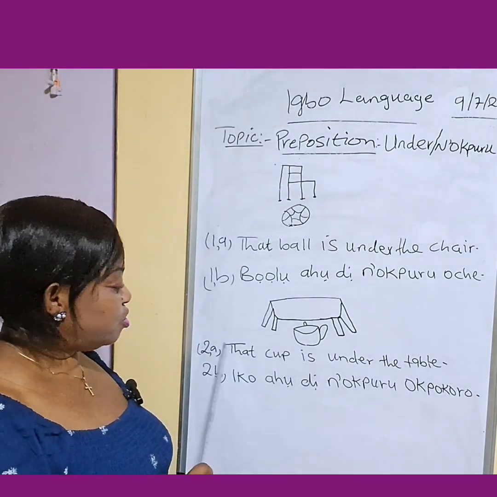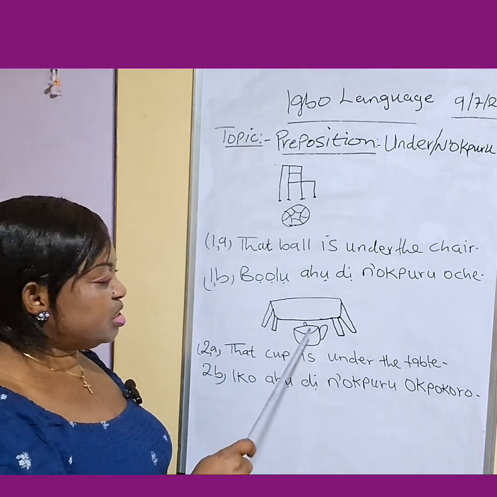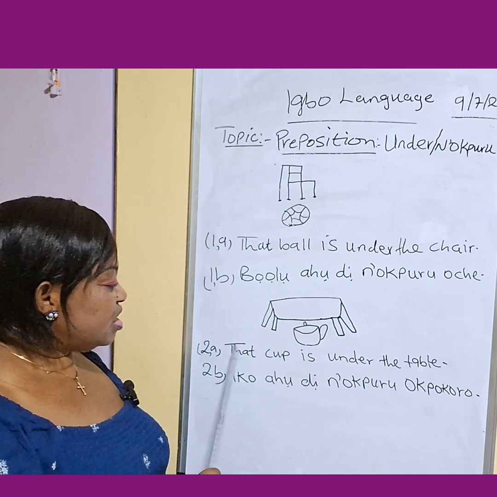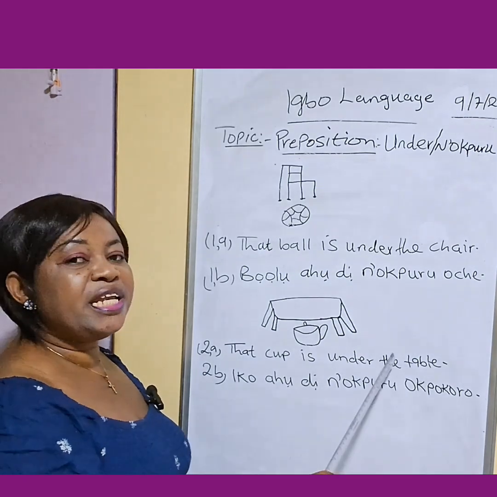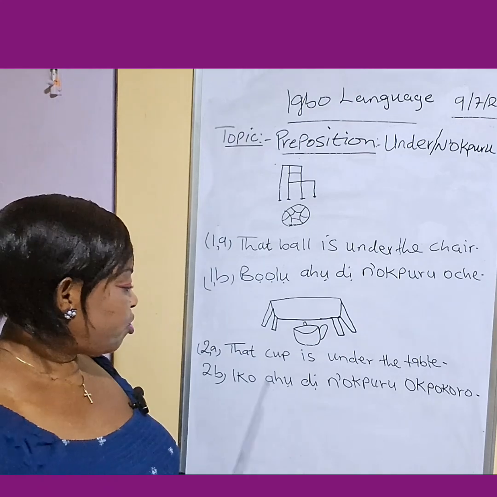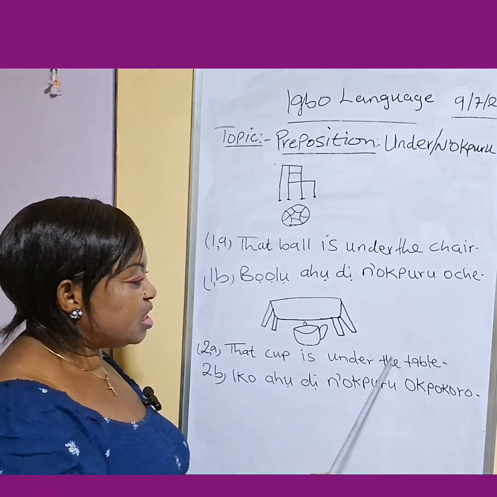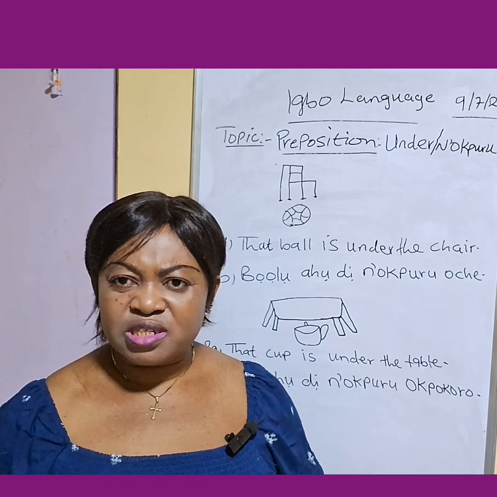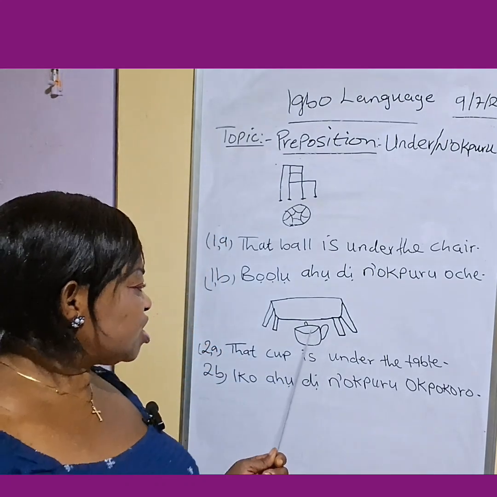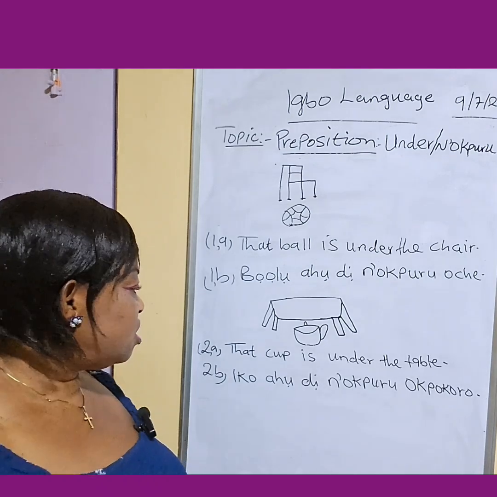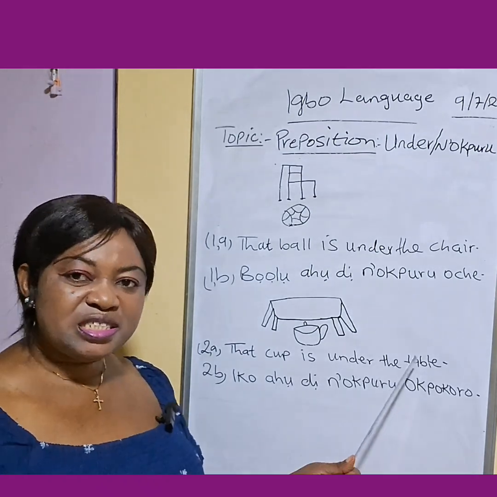Second example. This is a table and this is a cup under the table. The sentence says, that cup is under the table. Class, repeat after me. That cup is under the table. Now, can I ask you questions, class? Is this cup on the table? No. The cup is under the table.